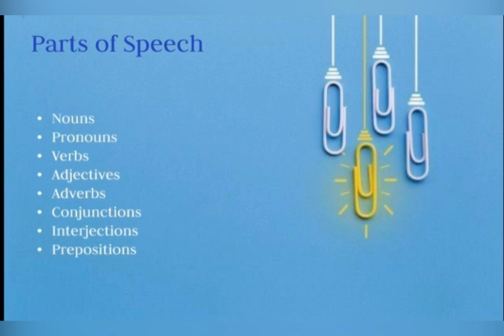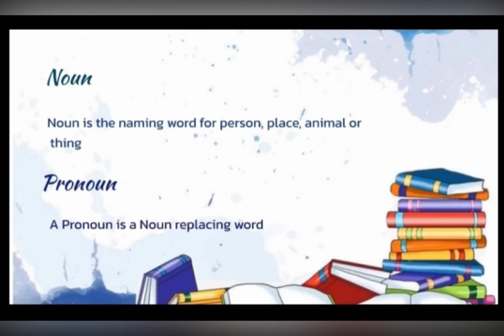I know you already know some of this topic. First one is noun. I know you already know what noun is. Noun is the naming word for person, place, animal or thing. A pronoun is a word that is used in the place of noun. Whenever noun is repeating itself in a sentence, then we replace it with pronoun.